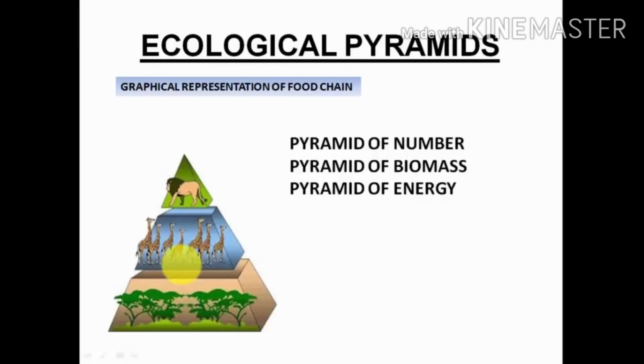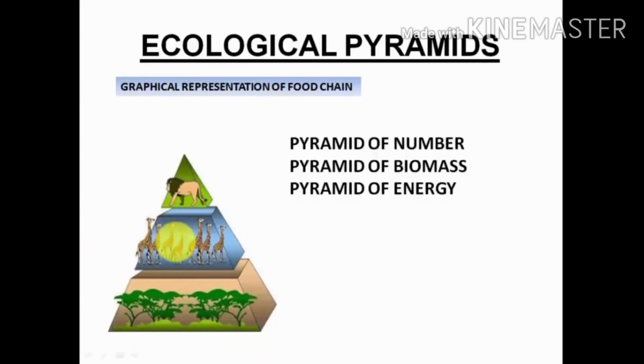Next is the pyramid of energy. This is the first level where we have the producers. Because this tree will be eaten by the giraffe and the giraffe will be eaten by the lion, we can say that the energy is getting transferred from the first level to the second level and then to the third level. Likewise the energy is being transferred till the lion. So the pyramid of energy represents the amount of energy that is available at each level.